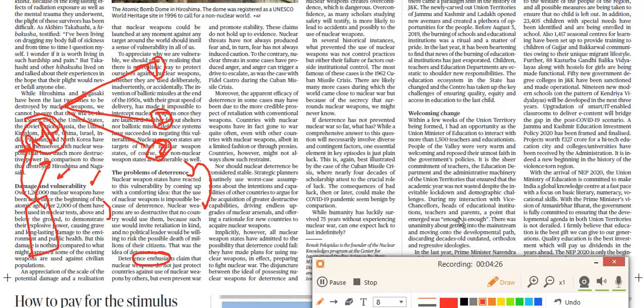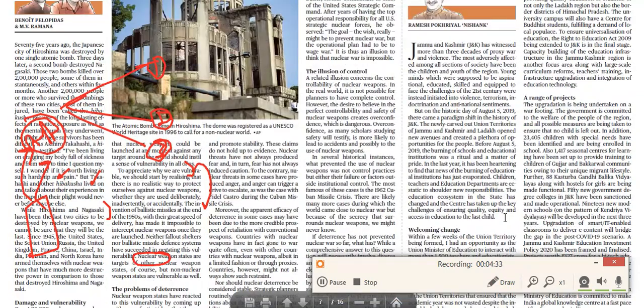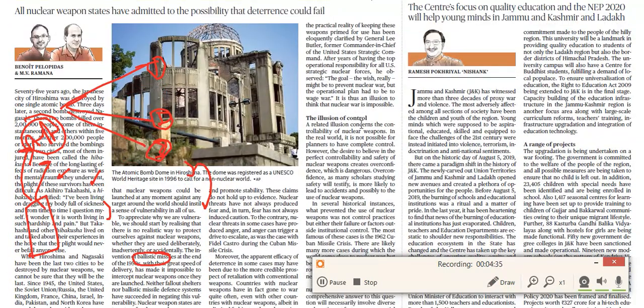Apart from that, if you just read out other aspects as well in this article only, you will find this thing that the second aspect is your illusion of control. So people have this illusion that they would be able to control the nuclear weapons and all. So this is also the problem, because you don't know that who is going to use it and all those things.